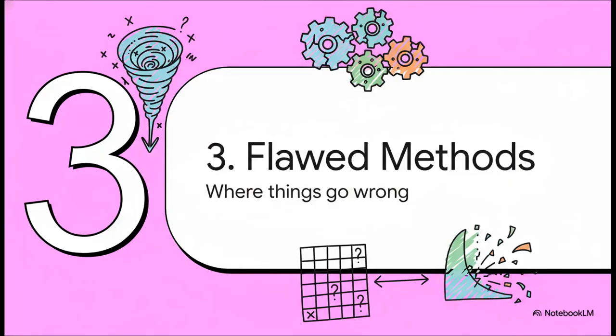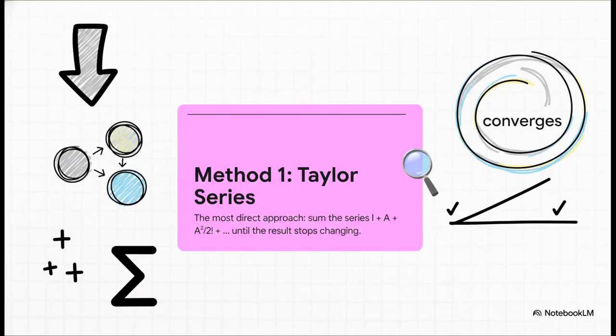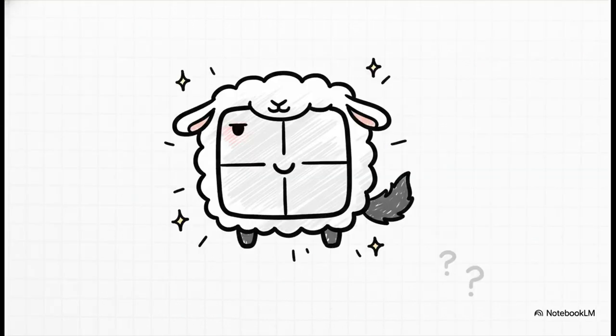So let's go on a little tour of a couple of these dubious methods to see exactly how they fall apart. And we're going to start with the most obvious approach you could possibly think of. Method number one, just use the definition. I mean, it's right there. You just start adding up the terms of that power series, the identity matrix plus A squared over 2, and so on, and you just keep going until your answer stops changing. It seems completely foolproof. To put this to the test, the authors cooked up this seemingly innocent little 2x2 matrix.